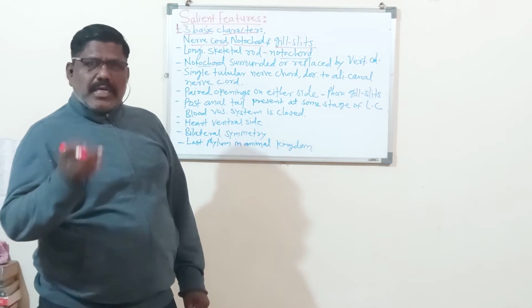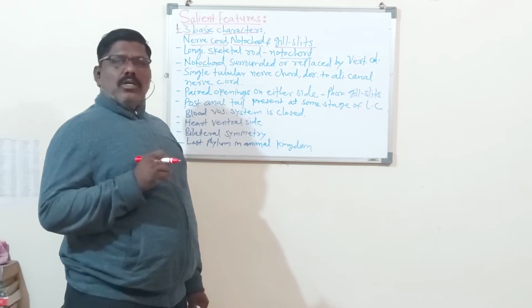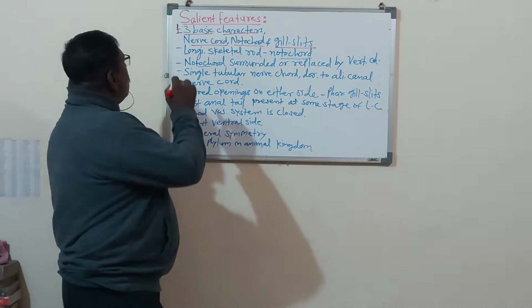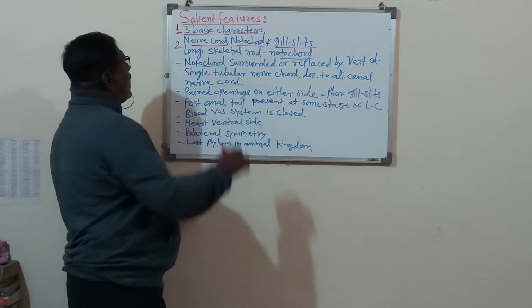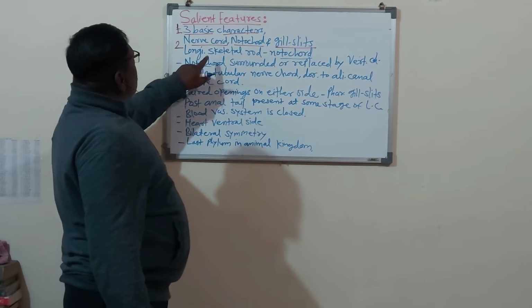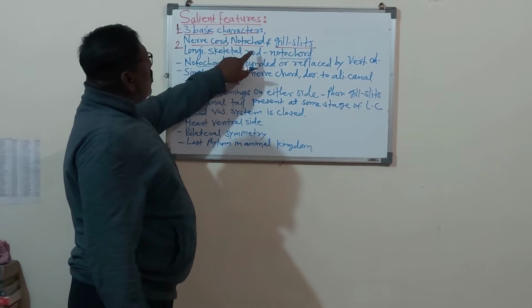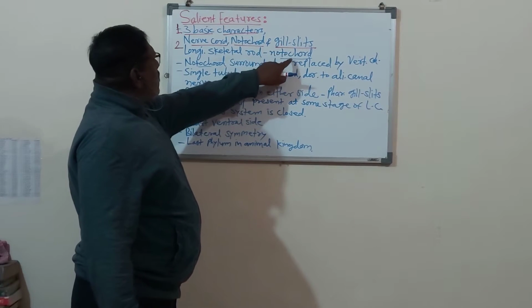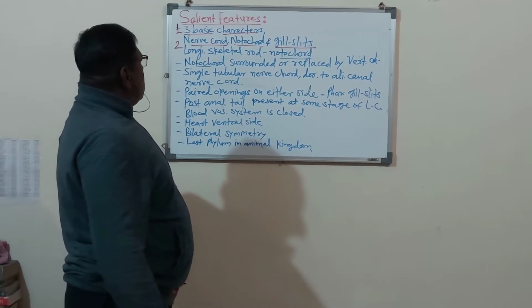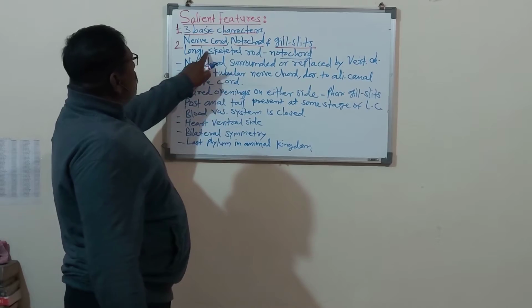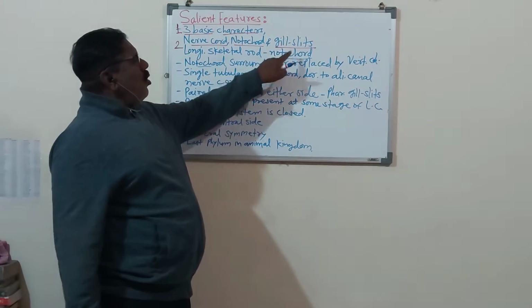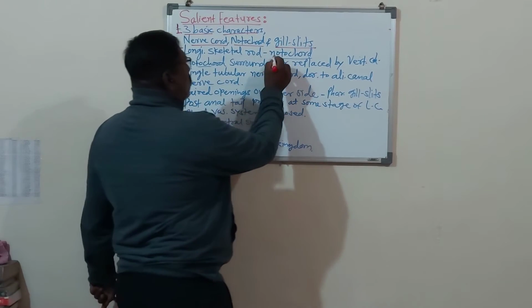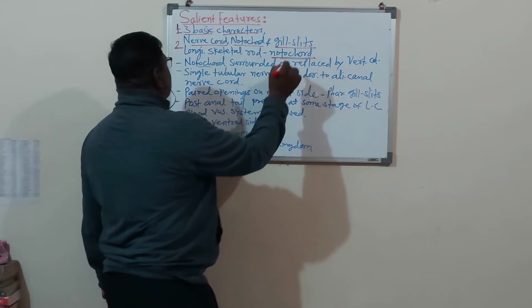Now we will study the next character of the chordates. We can write here the second character: a longitudinal skeletal rod, which is called the notochord. In the chordate animals, the longitudinal skeletal rod is present, and that rod is called the notochord. Remember.